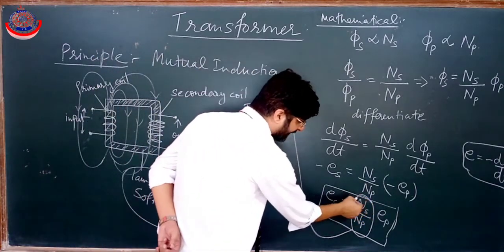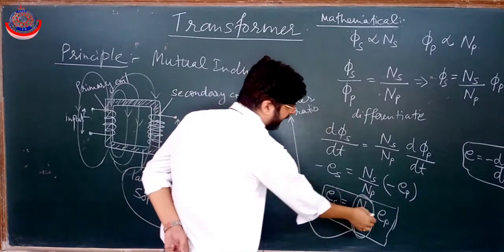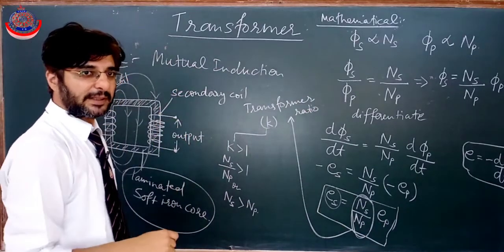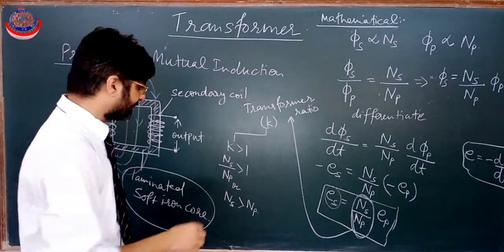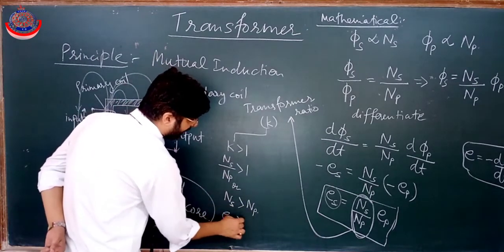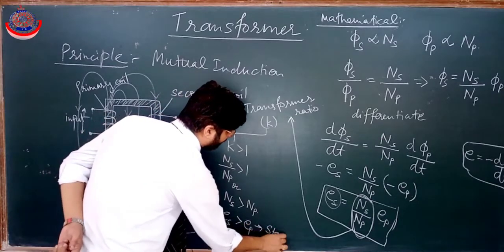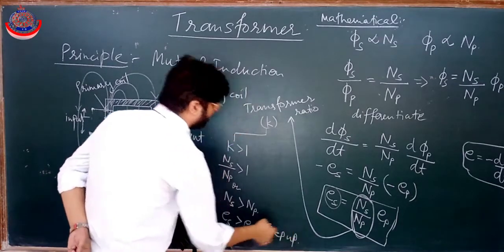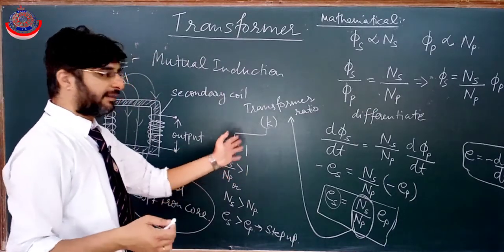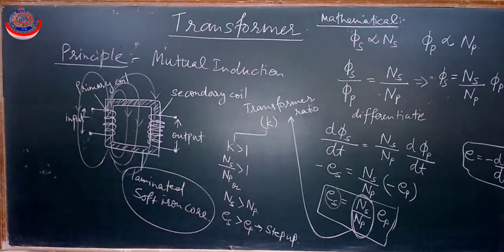Means if this factor is greater than 1, then the value of Es will be more, Ep will be lesser, and the transformer will be a step up transformer. That means if Ns is greater than Np, then Es will be greater than Ep, and that type of transformer will be a step up transformer. Same way, if K is lesser than 1, then it will be a step down transformer. Fine.